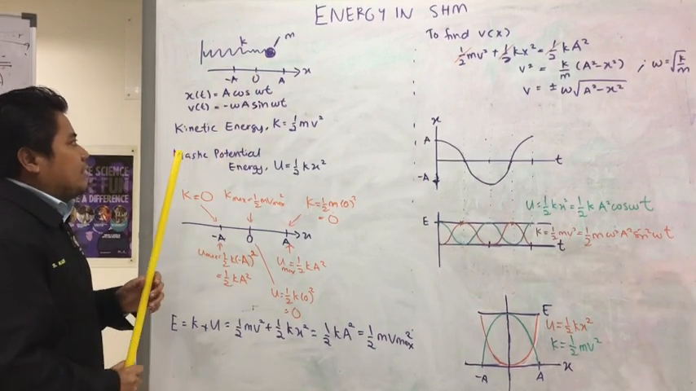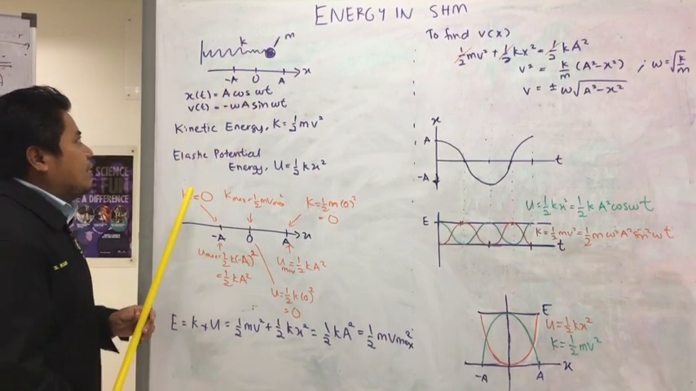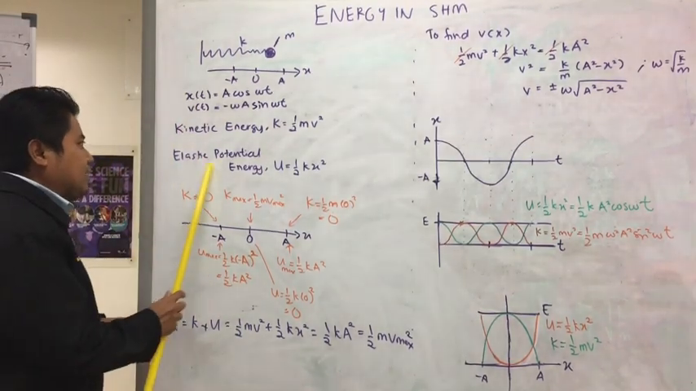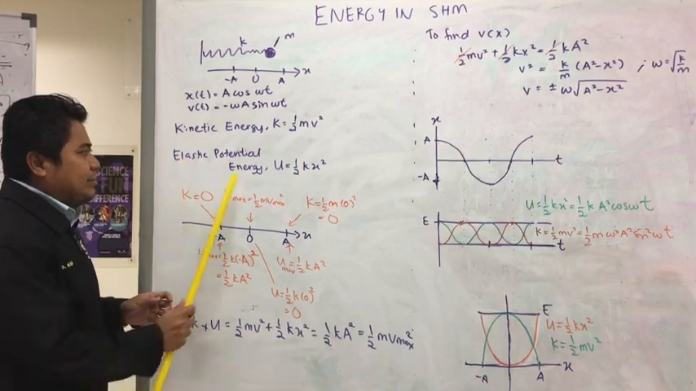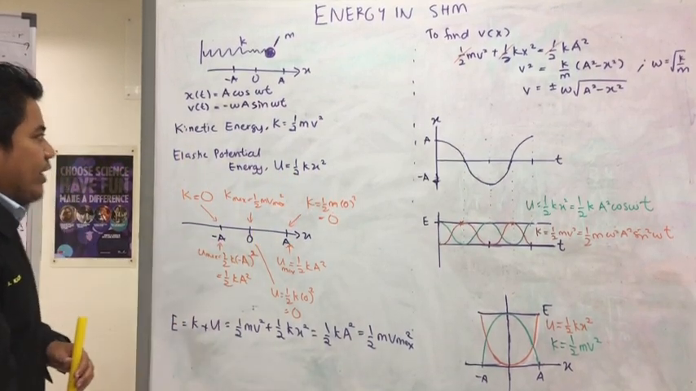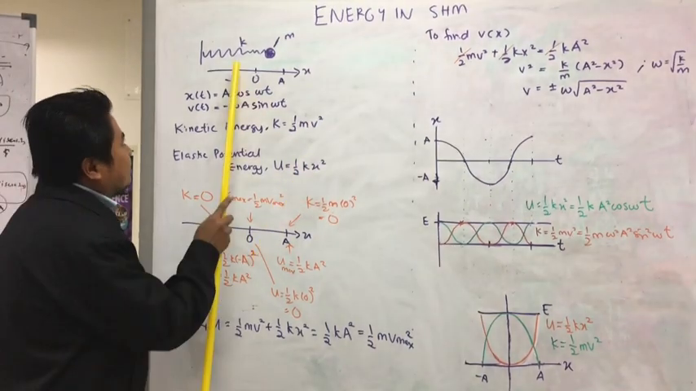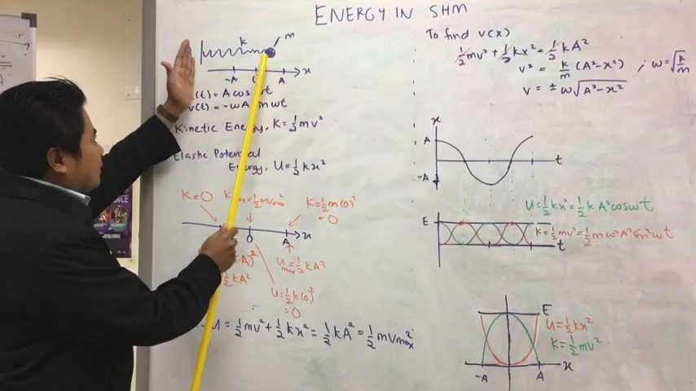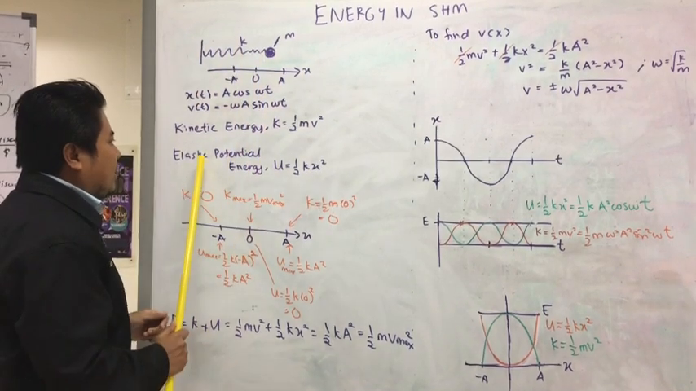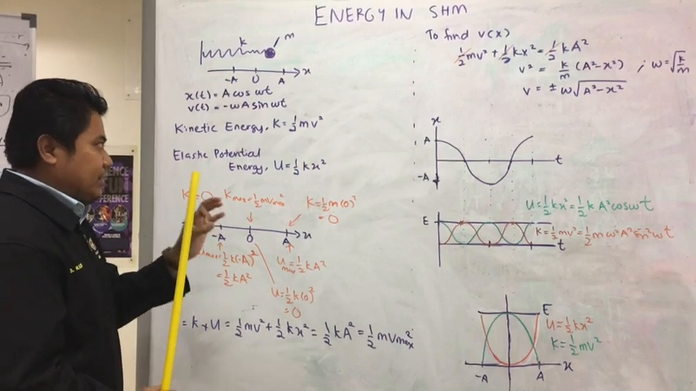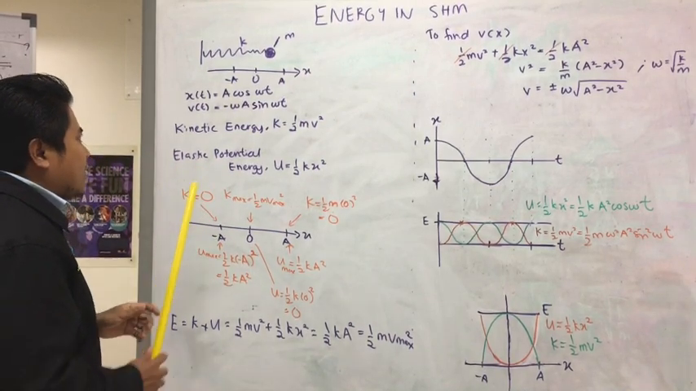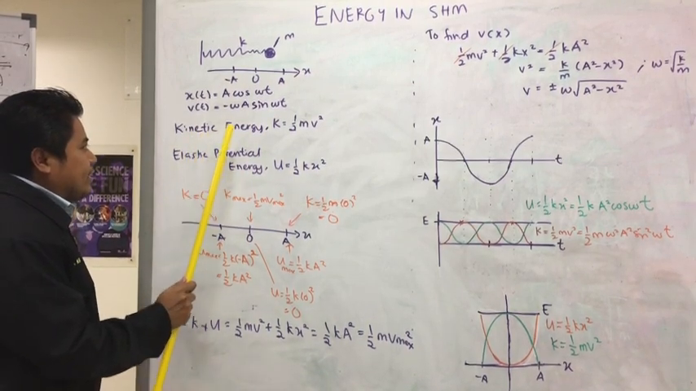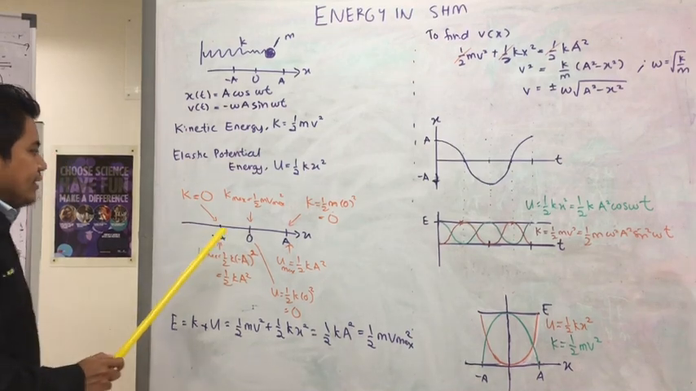Other than the kinetic energy, because this is a spring, this spring can store energy in the form of elastic potential energy, which is U equal to half kx squared. K is the spring constant, x is displacement. So if the spring is compressed or stretched, it will gain elastic potential energy.